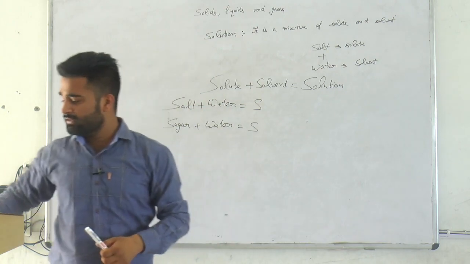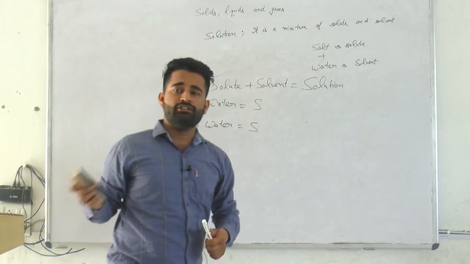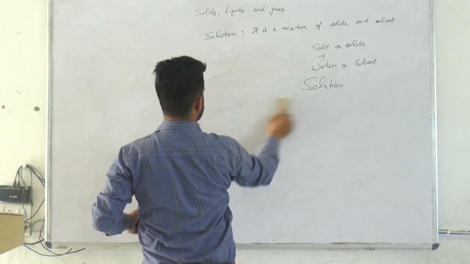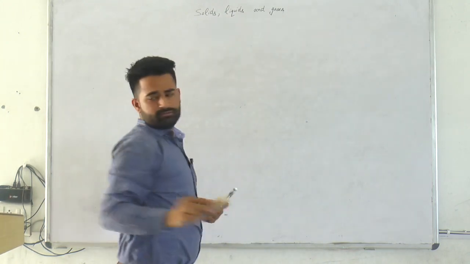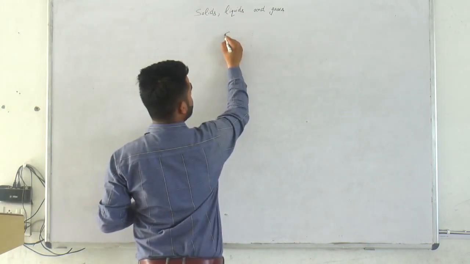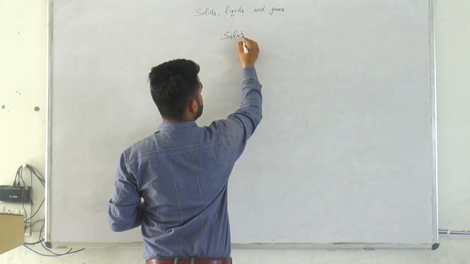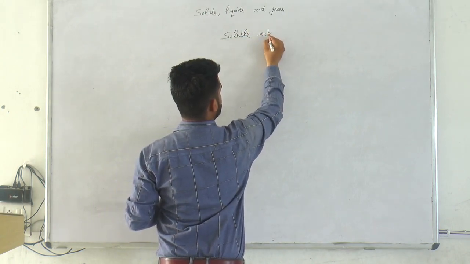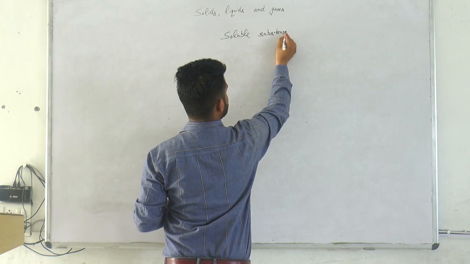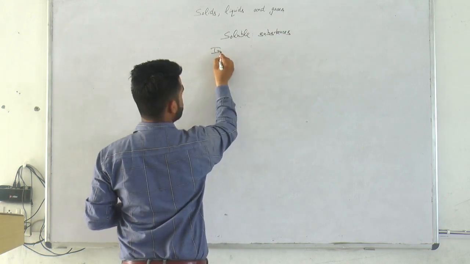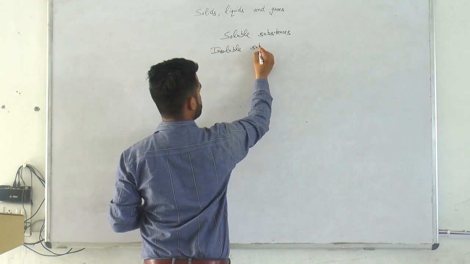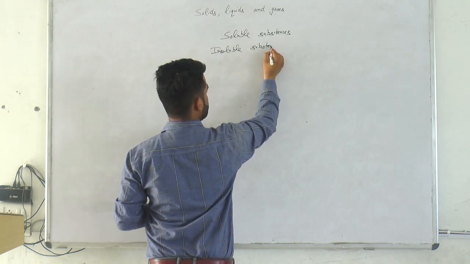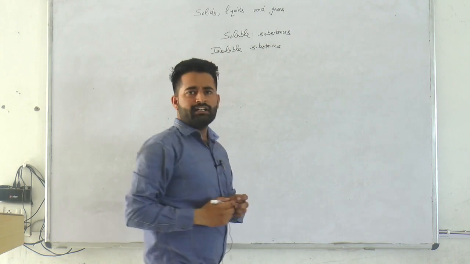Our next topic is soluble and insoluble substances. What are soluble substances?